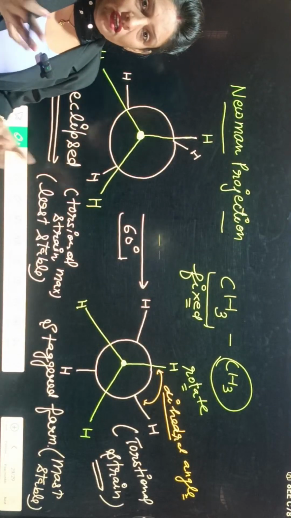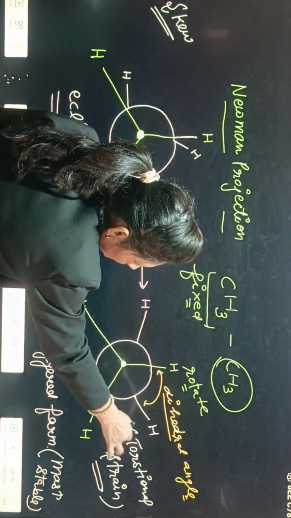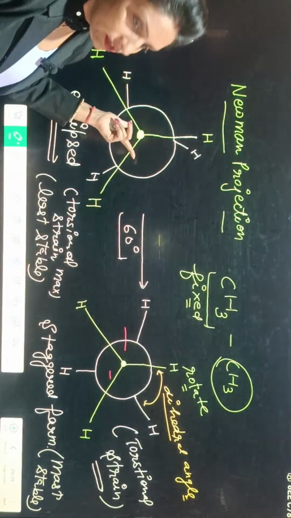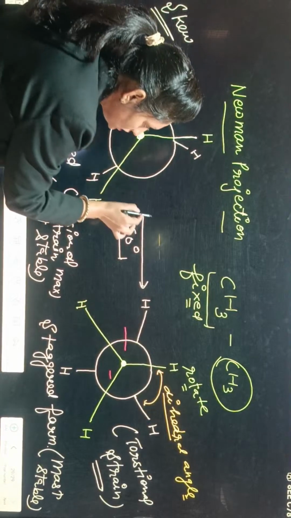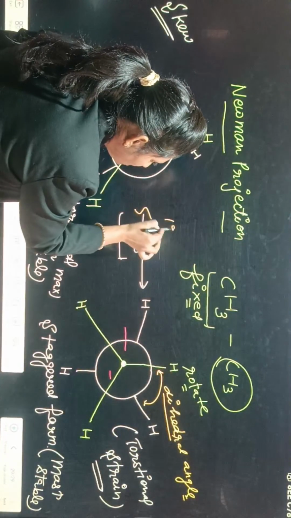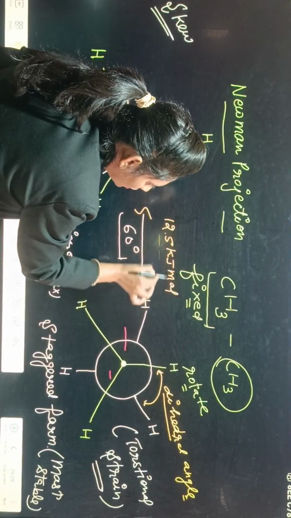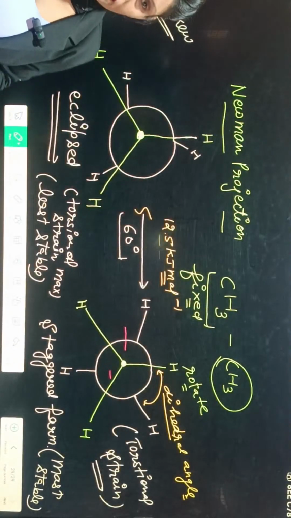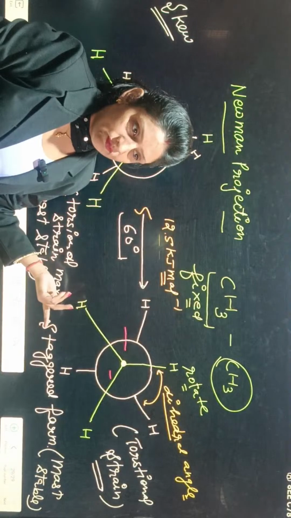They are interconvertible. Means if I rotate further by 120 degrees, then what will happen? Further it can convert into this one. Clear or not? The energy difference between them is around 12.5 kilojoule per mole. This is the energy barrier between them. Clear or not? So this energy barrier can be overcome.